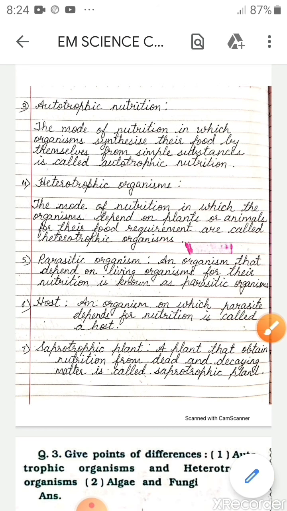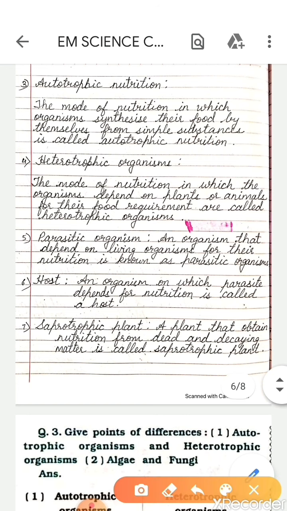Next question. Saprophytic plant. A plant that obtains nutrition from dead and decaying matter is called a saprophytic plant. The best example is the fungus.